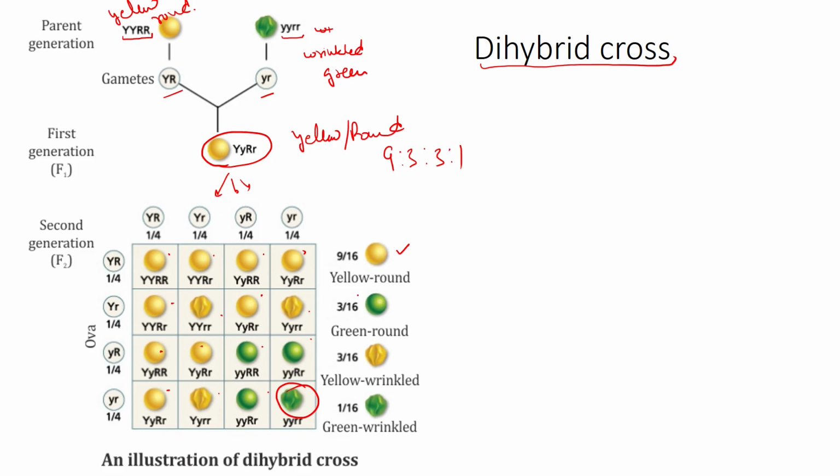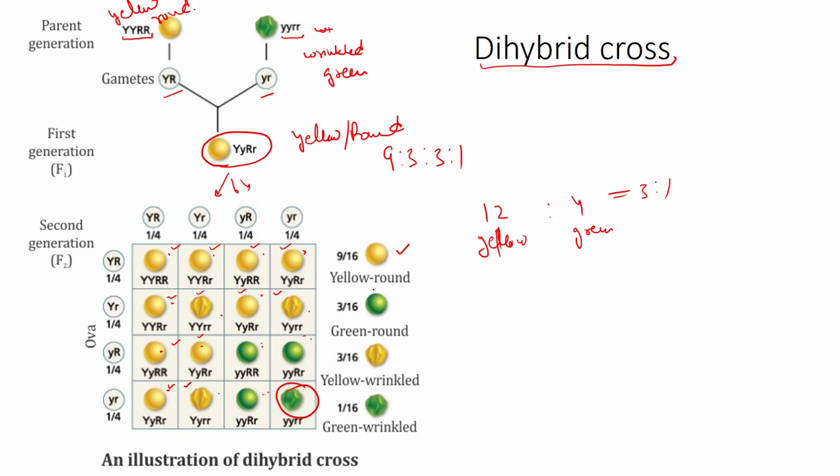If we take only one character out of this, say count only the yellow seeds. How many yellow seeds are there, irrespective of their being round or wrinkled? 1, 2, 3, 4, 5, 6, 7, 8, 9, 10, 11, and 12. There are 12 yellow seeds. And how many green? 1, 2, 3, and 4. So 4 green seeds. So what is the ratio? 12 is to 4, or 3 is to 1. 4 3s are 12, 3 is to 1.